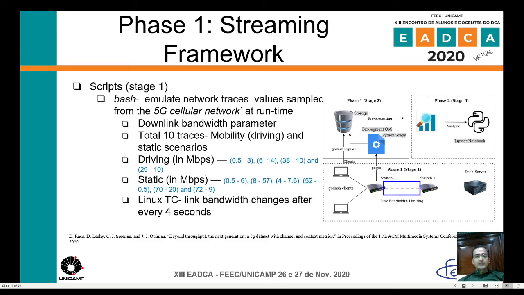We use 10 different driving and static scenarios using 5G datasets collected from this source. For driving we have 0.5 to 3 Mbps, 6 to 14 Mbps, 3.8 to 10 Mbps, and 2.9 to 10 Mbps. In the static case, we have 0.5 to 6, 8 to 57, 4 to 7.6, 52 to 0.5, 7 to 20, and so on. We use Linux tc, and bandwidth changes every 4 seconds at this point.